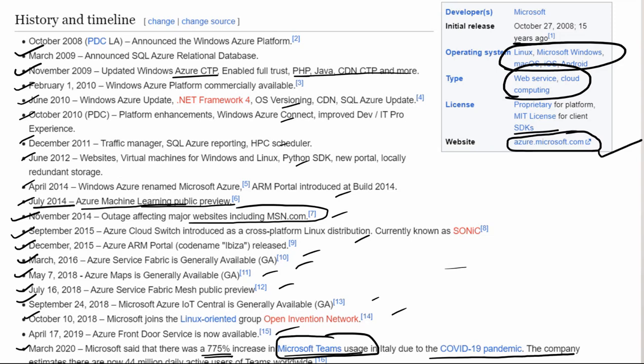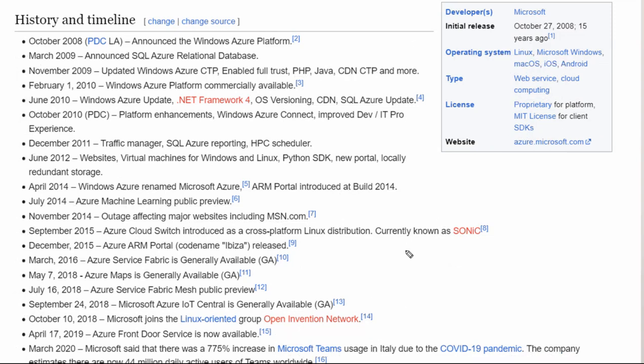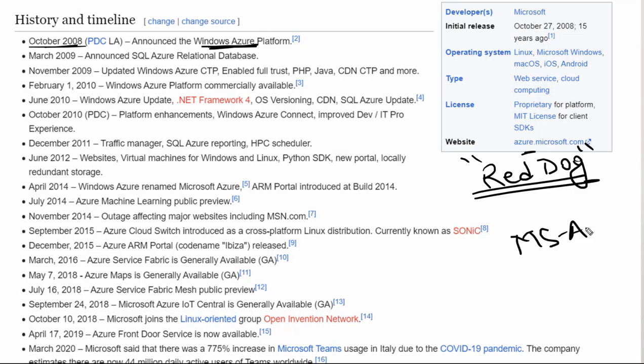So have a look at these things, guys. And just for our knowledge, what we need to understand is that it was launched in early October 2008, under a project called Red Dog. Okay, Red Dog was the initial project name of the Microsoft Azure platform. Then its name became Windows Azure, and then it became Microsoft Azure. So that was the history of how Microsoft Azure came into the picture.